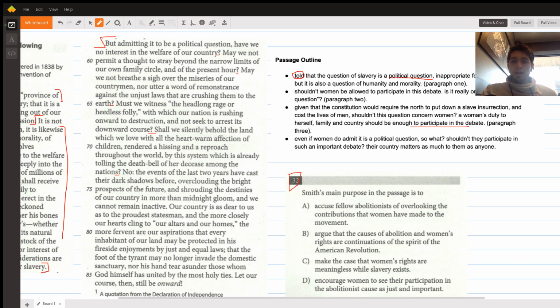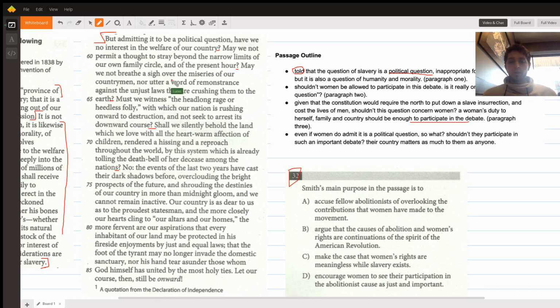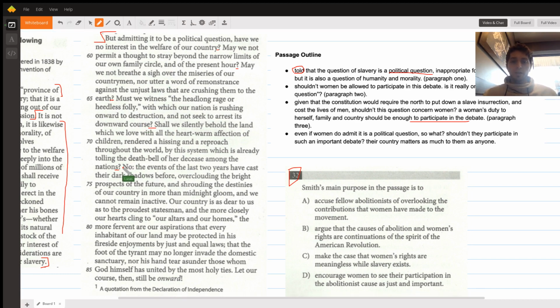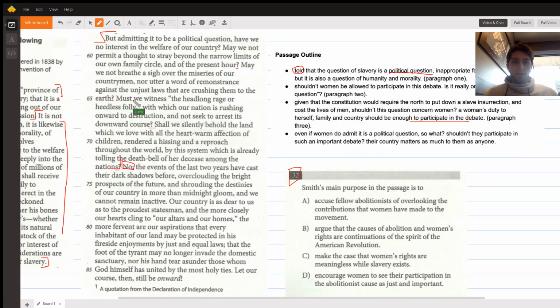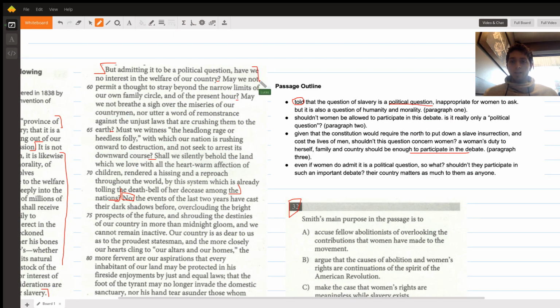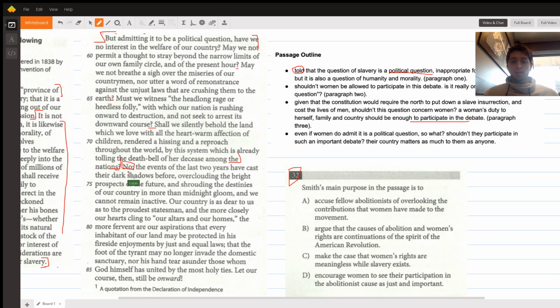She's making the case that even women should be interested in the welfare of the country. And it continues all the way up to here, and there's her final answer, no. So all of this we can collapse into one thing: a bunch of questions where the answer is no. Women should get involved. Women do need to get involved.